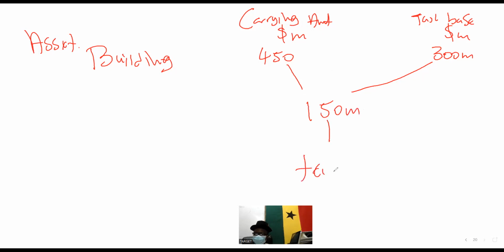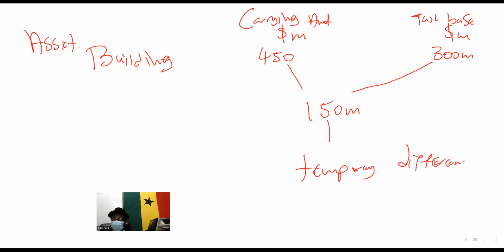This is called the temporal difference. That's all. And this creates deferred tax.